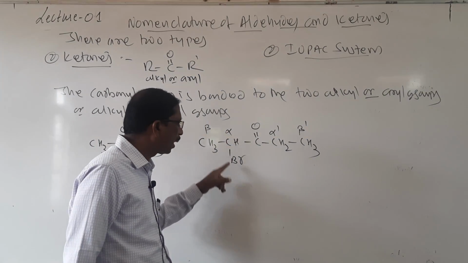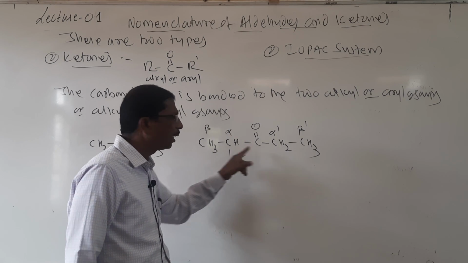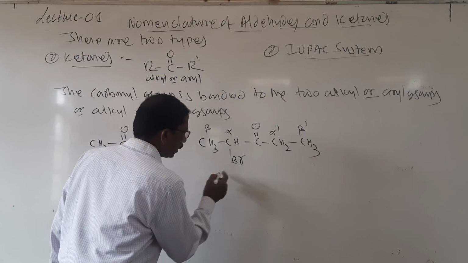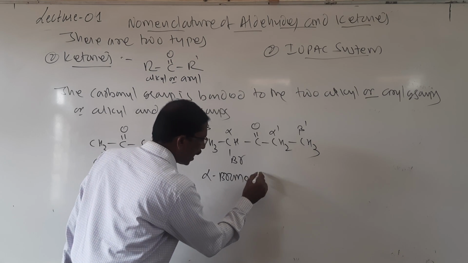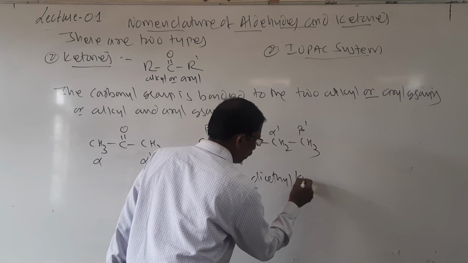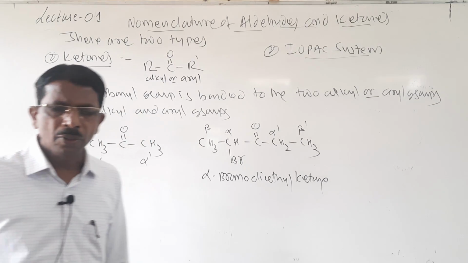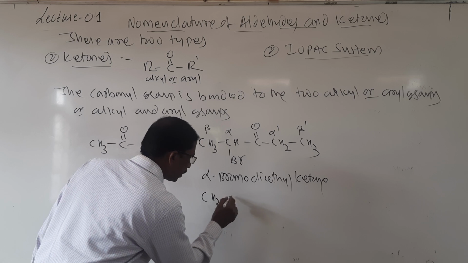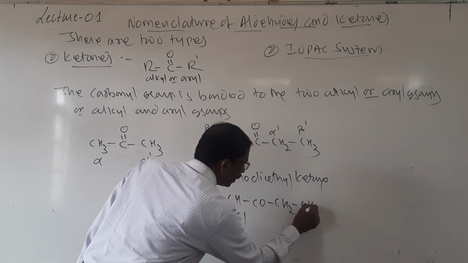So here it is alpha bromo diethyl ketone. Look here students, alpha bromo diethyl ketone. Here the ethyl group is there, diethyl ketone. It is the common name. So diethyl ketone. And if it has CH3, CHCl, CO, CH2, and then CH2Cl,